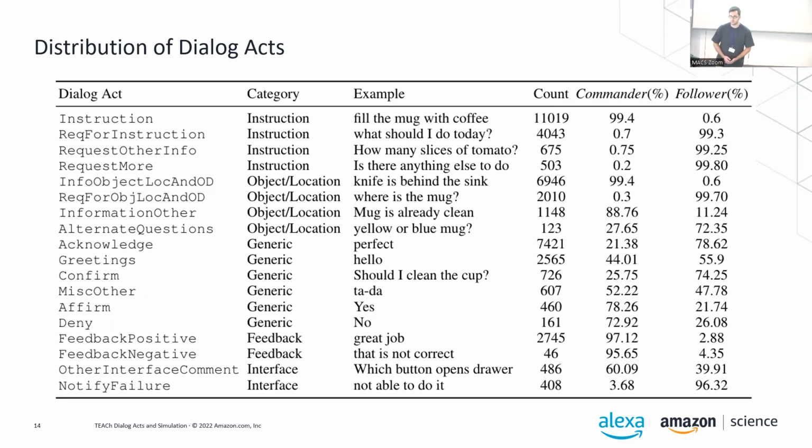If you look at the distribution for these dialog acts between the different roles at the right side of the table, we do see that it reflects the asymmetric nature of the task. And as you may expect, the commander usually provides information, whereas the follower requests information.